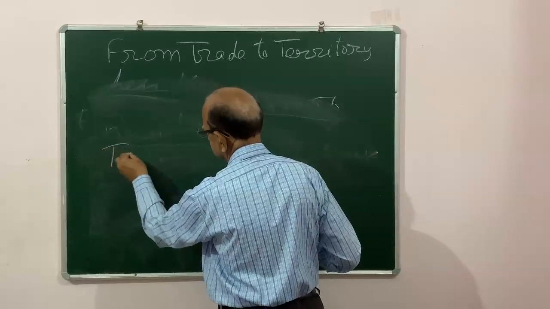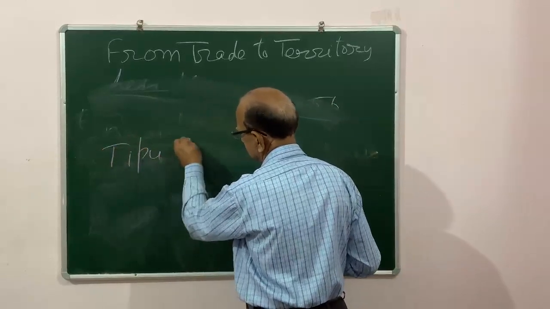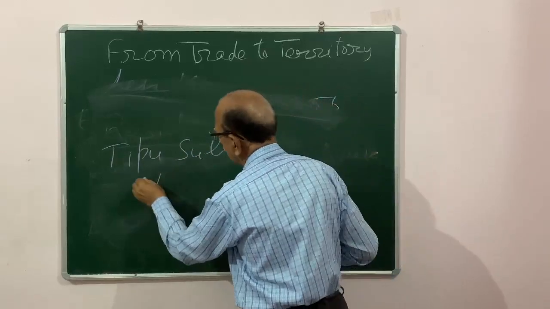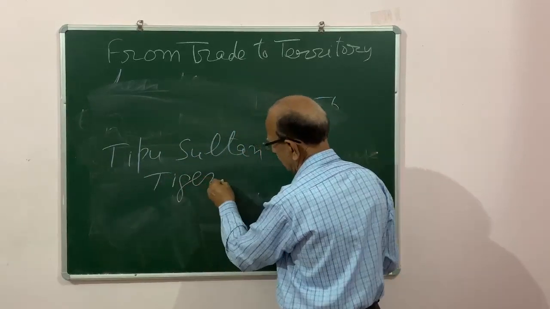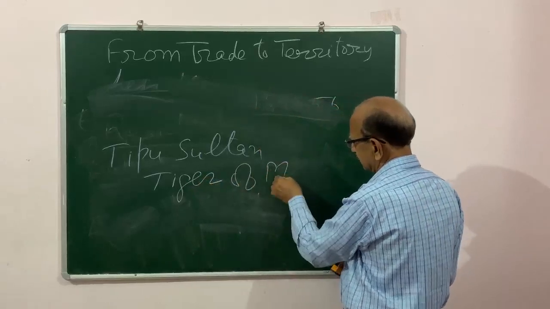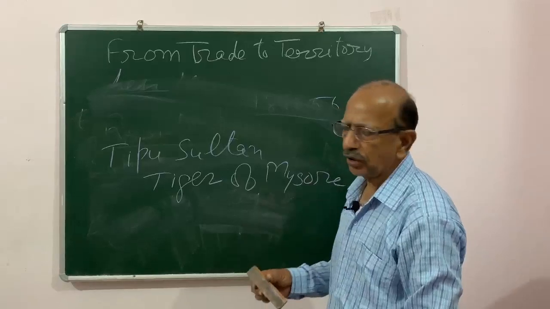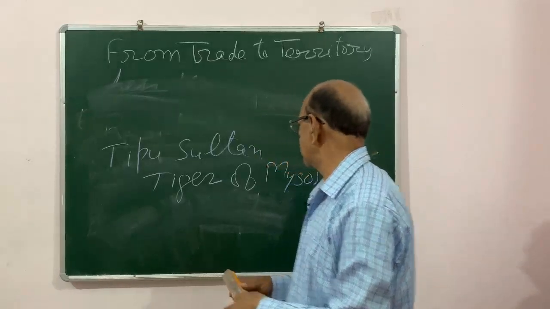Tipu Sultan was known as the Tiger of Mysore.